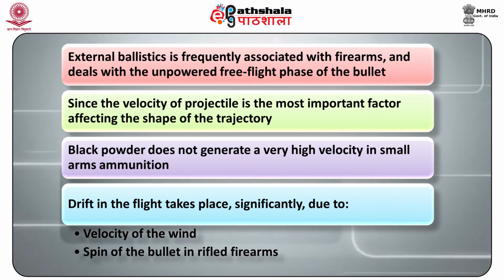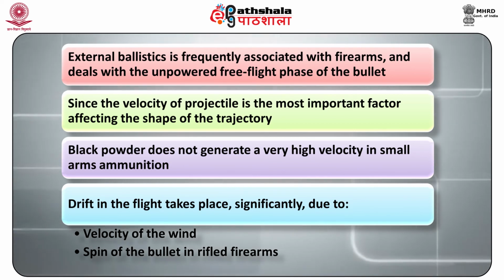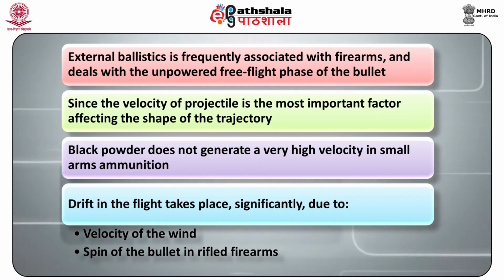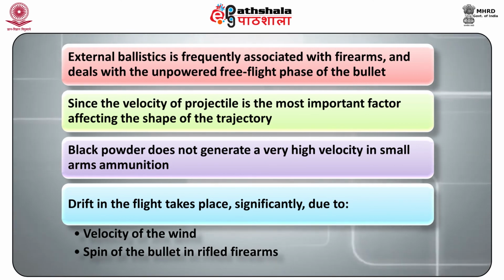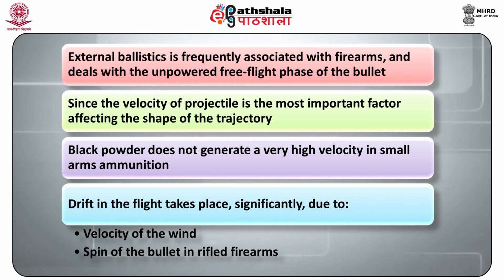So, it lies between transitional ballistics and terminal ballistics. Then, after learning this chapter, we have concluded that since the velocity of the projectile is the most important factor affecting the shape of the trajectory, it is accordingly adjusted suitably to make the trajectory flatter.